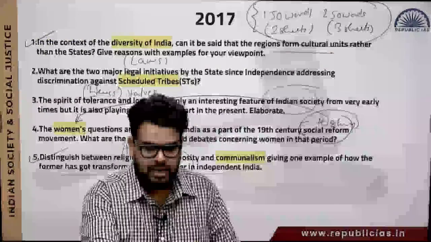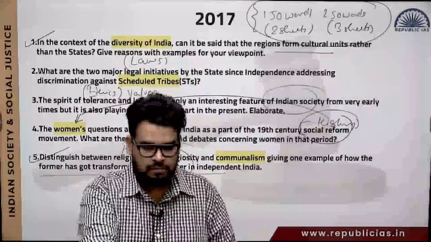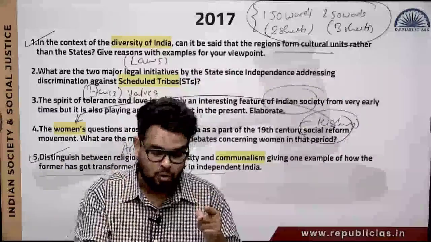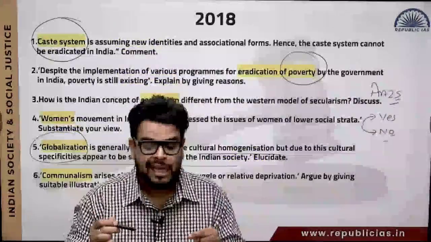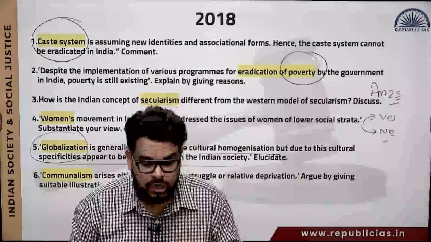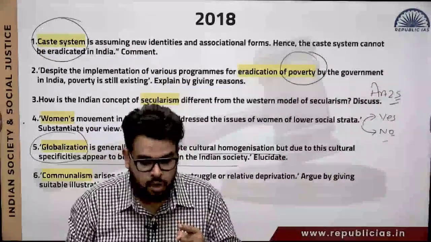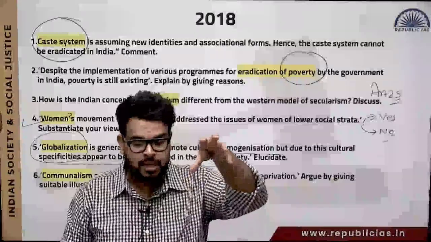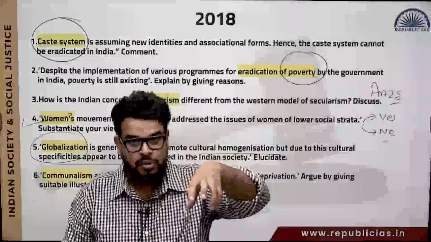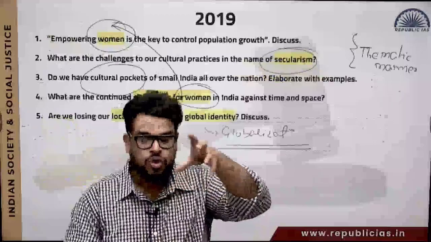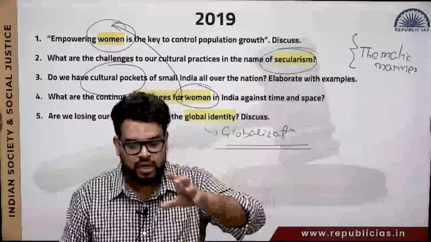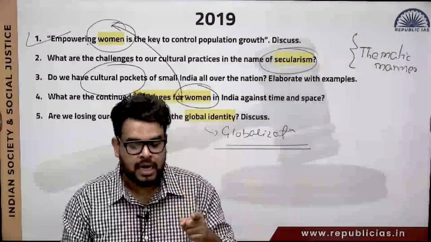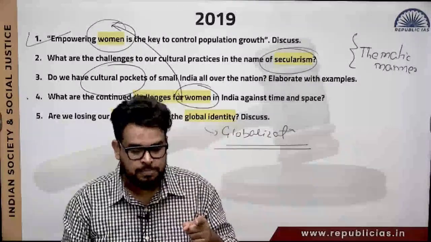Imagine that, let me write this particular thing, the 4th question. Once I develop content around question number 4, I should be in a position to utilize the content in question number 4 of 2018. Now when I have written question number 1 on women, question number 2 also on women, using the content of question 1 and 2, am I in a position to write something related to this particular question and this particular question?